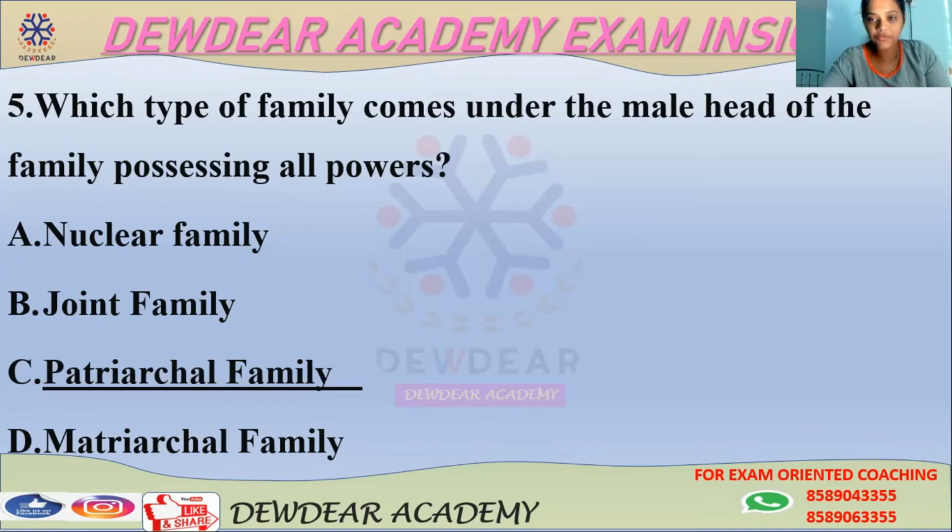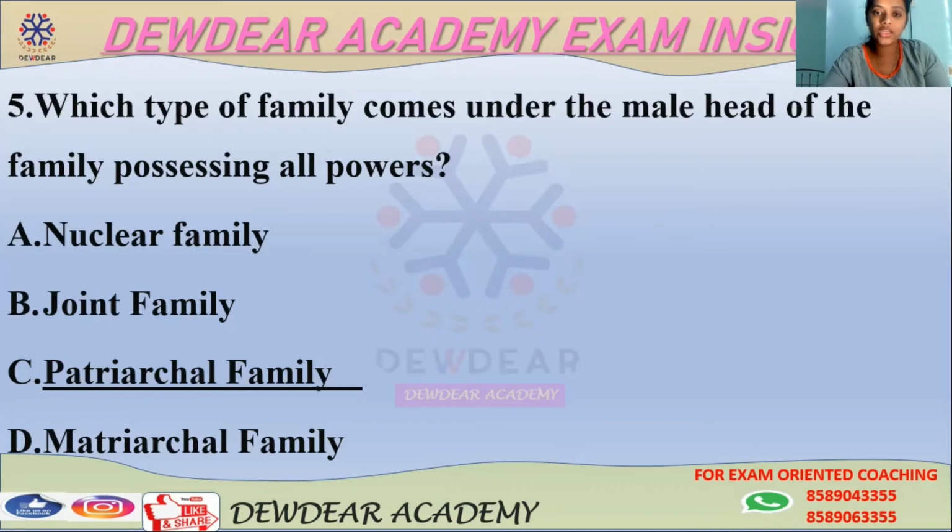It can be classified on the basis of authority, that is patriarchal and matriarchal. Patriarchal means male head of the family possessing all powers. Matriarchal means female head of the family possessing all powers.